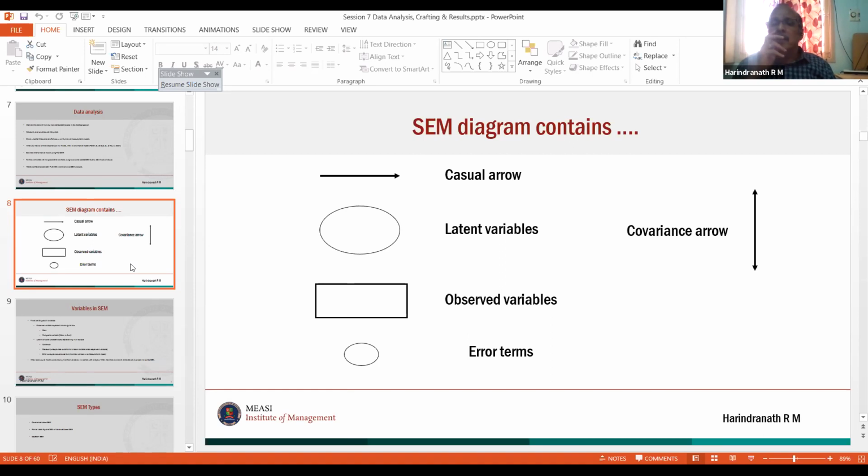If you want to correlate two constructs, there is a covariance arrow, which is a two-sided arrow. Okay, and you also have error terms if you are dealing with AMOS. If you are dealing with PLS, there is no error term. Errors are not captured separately in PLS.